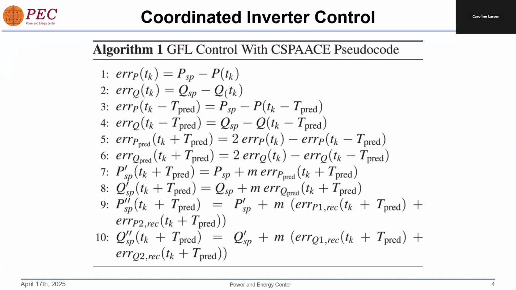This pseudocode gives more details on GFL control with C-SPACE. As you can see, the error values are modified using the predicted error values in SPACE. And then in C-SPACE, the set points are further modified using the error values exchanged from two other IBRs in the power system.